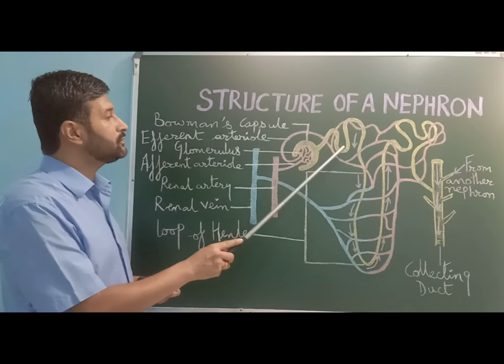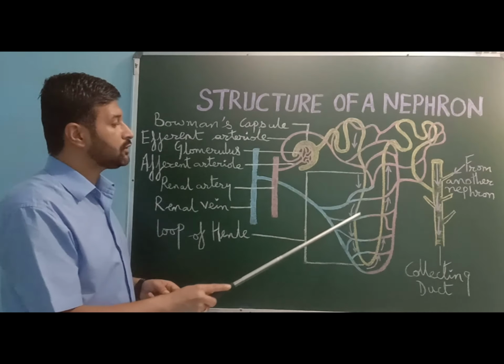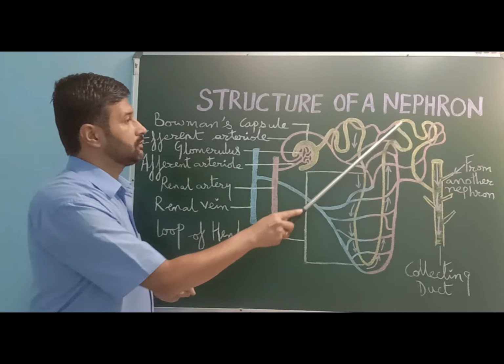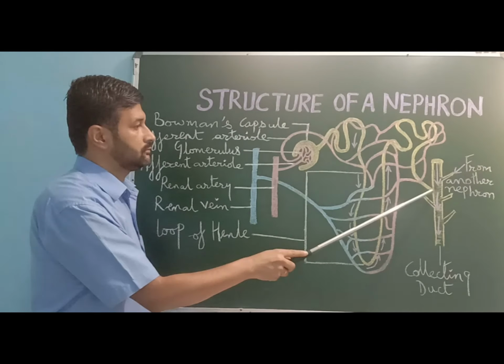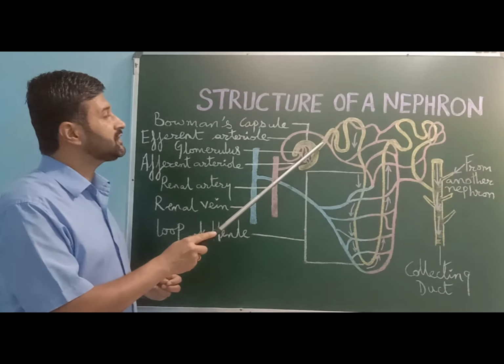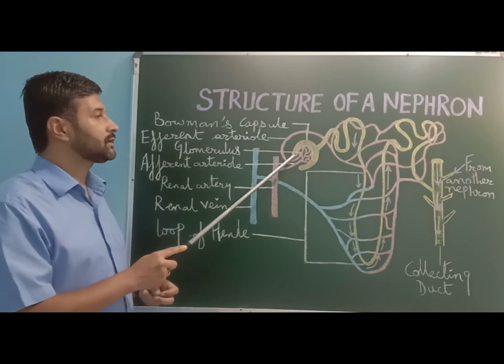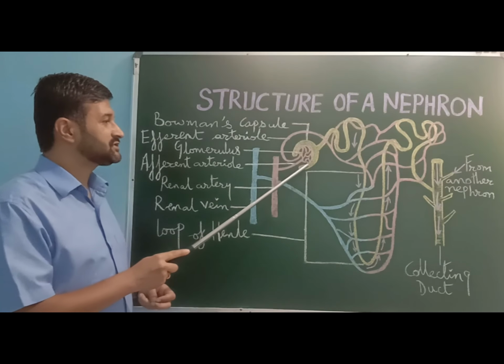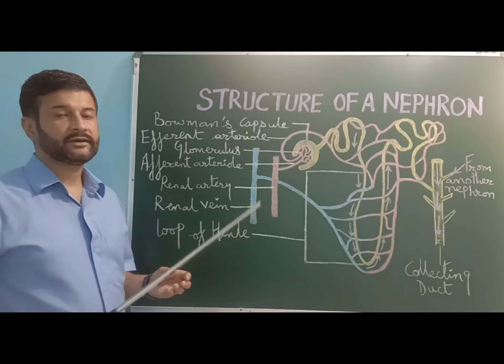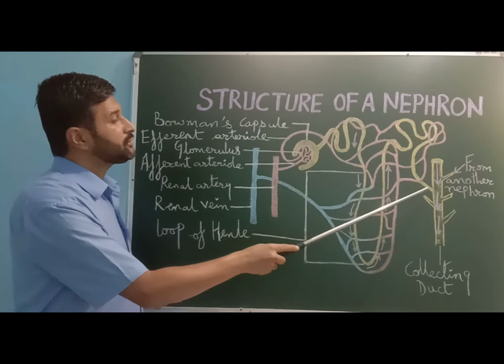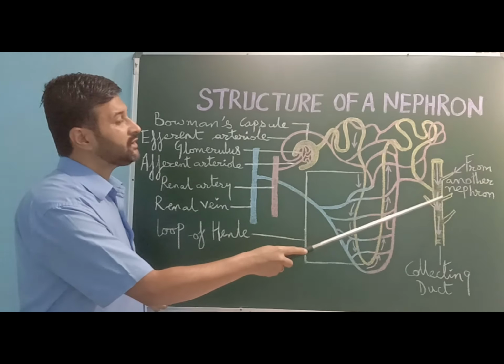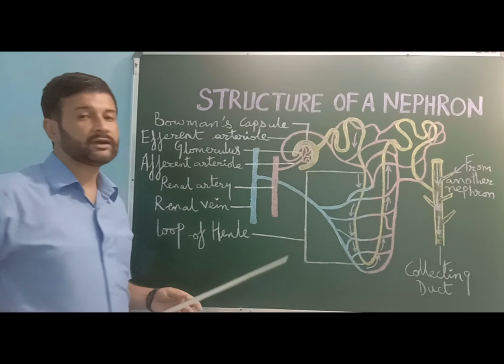The renal tubule consists of a long coiled tubule. One end of the renal tubule is connected to the Bowman's capsule, which is a double-walled cup-shaped structure, and the other end of the renal tubule is connected to the urine collecting duct of the kidney.